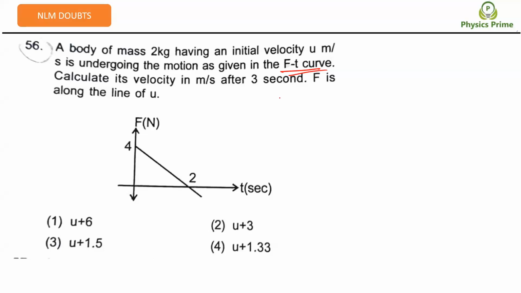So here the point is force is varying. If force is varying, we cannot directly write it as m into a. We have to write it as, so F is equal to what? M into dv by dt. We cannot use those constant acceleration equations for constant motion. So we have to use force is equal to m into dv by dt. Here mass is not changing, so I'll consider this as plus v into dm by dt.